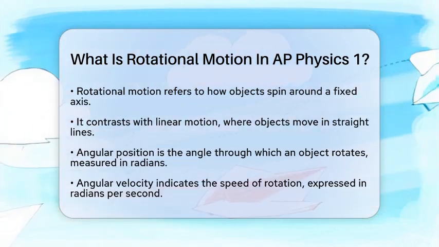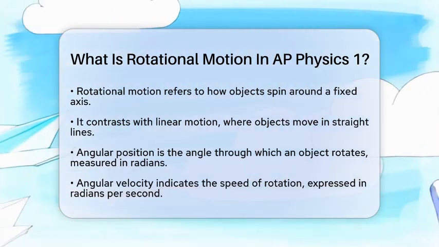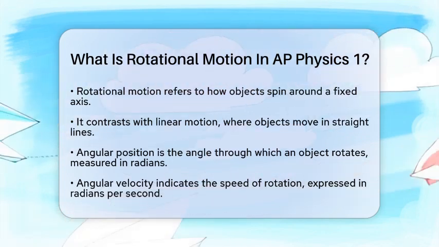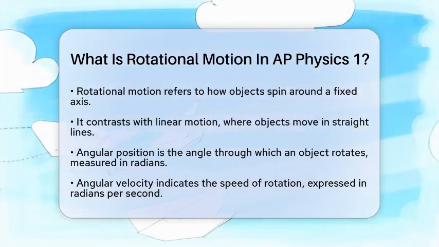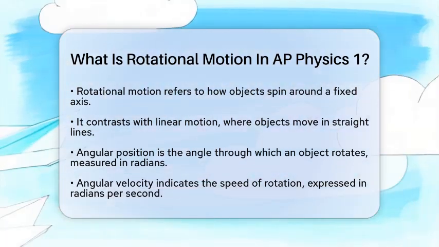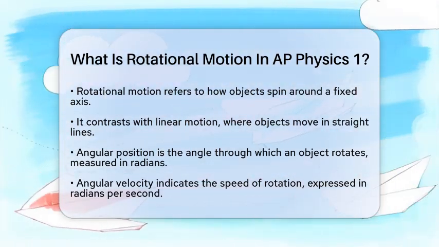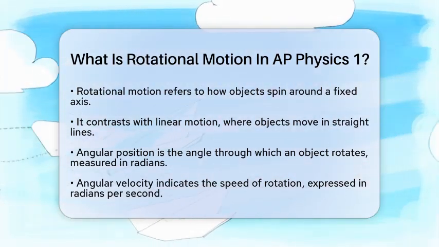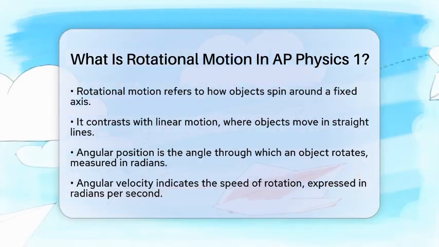Rotational motion involves the movement of an object around a fixed axis. This means that instead of moving in a straight line, the object is turning in a circular path. One of the first concepts you will encounter is angular position. This is simply the angle through which an object rotates, and it is measured in radians.